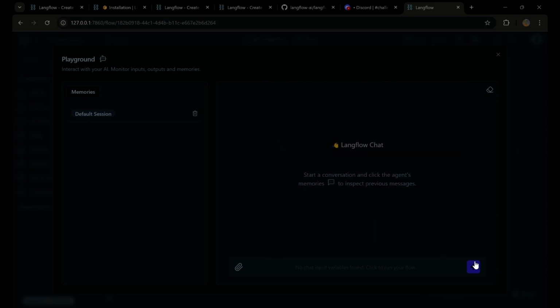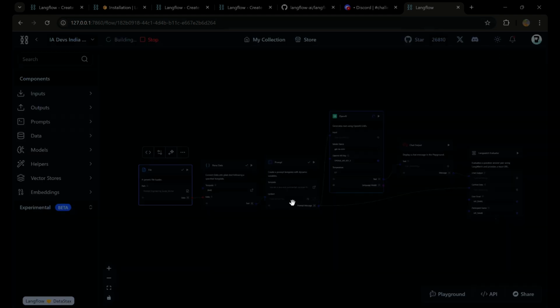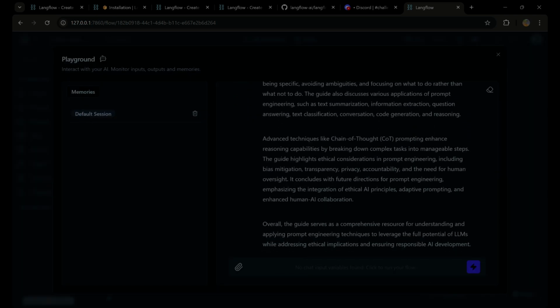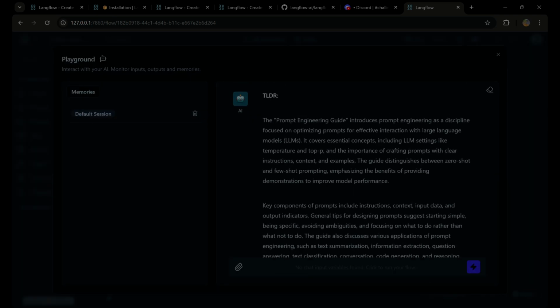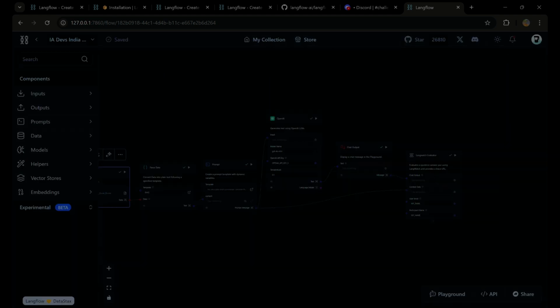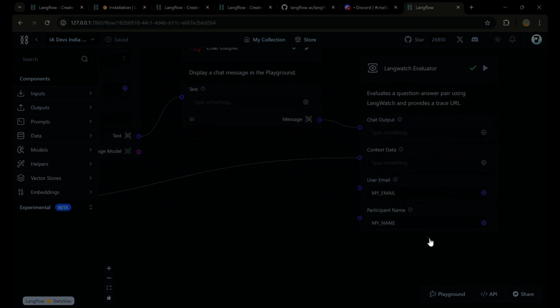In your playground, if you click on this button, it will run your complete pipeline in the background. Let me cross it, and you can see the pipeline is running. Right now it is at the OpenAI component. Now I got a chat output and my evaluator has also been triggered. And now you can see the output of the prompt which I've used. And now you can go to your language evaluator.